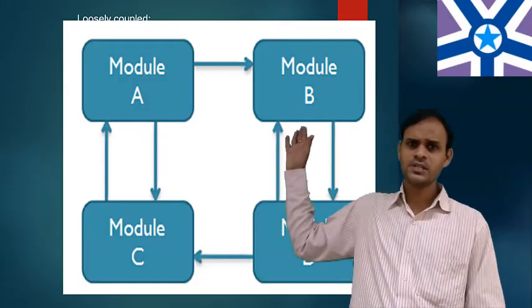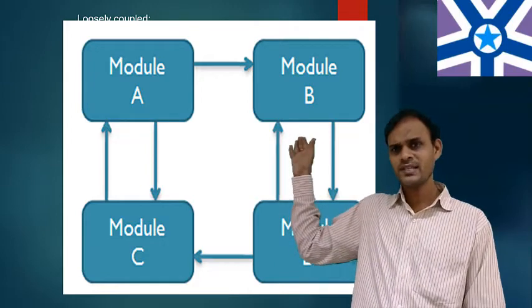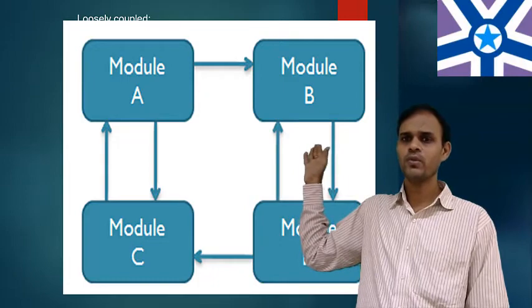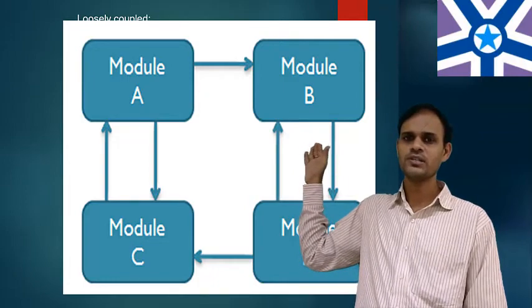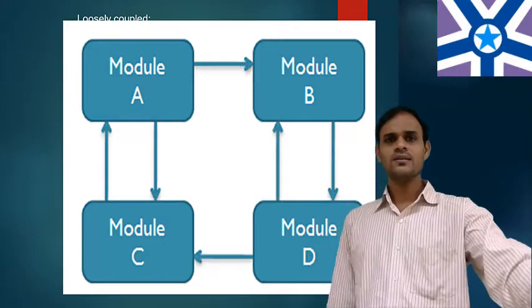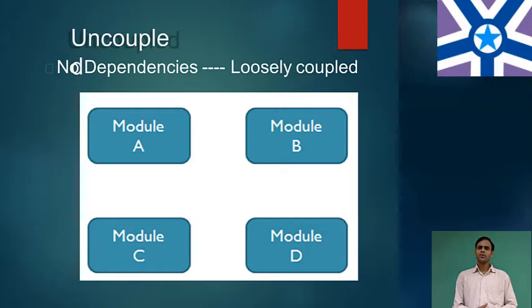So the diagrammatic representation of loosely coupled: fewer dependencies are available from module A to module B, module B to module D, module D to module C, module C to module A, or vice versa. So this is the loosely coupled diagrammatic representation. So what is uncoupled? Uncoupled components have no interconnections at all.